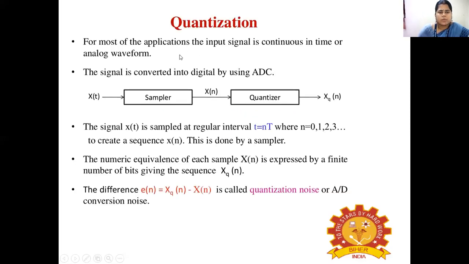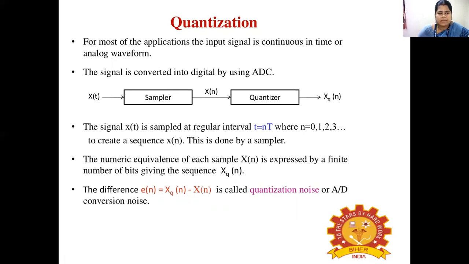Quantization means that for most applications, the input signal is continuous in time, an analog waveform. So the signal is converted into digital by using an analog to digital converter. Here the analog signal x of t is first sampled by a sampler at a regular interval equal to nT, where n is an integer that varies 0, 1, 2, 3 and goes on.